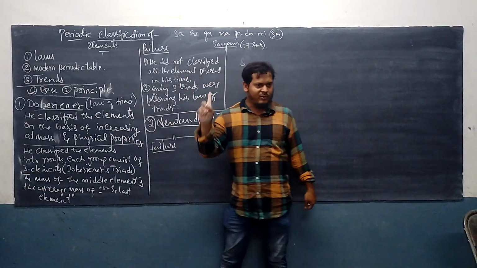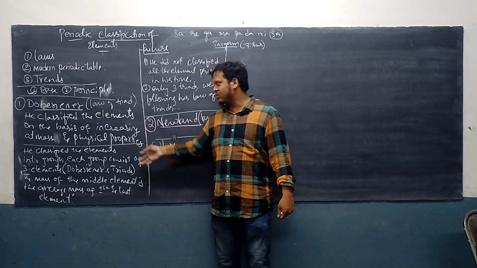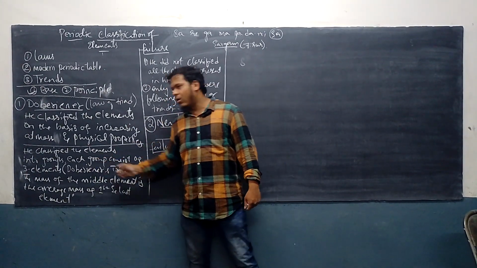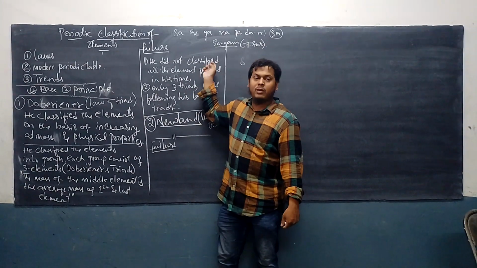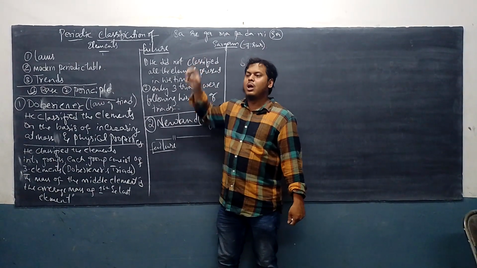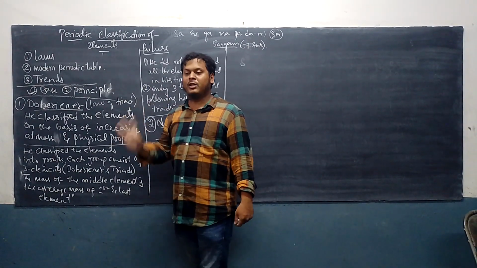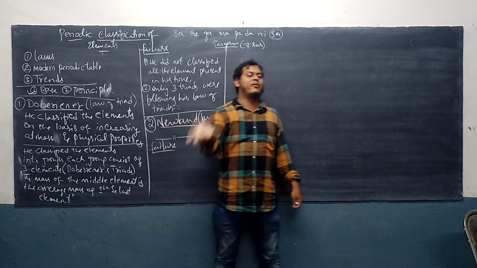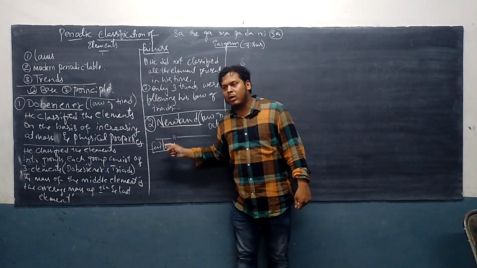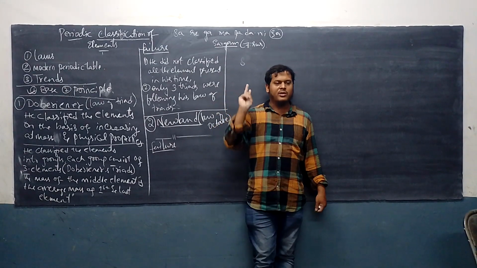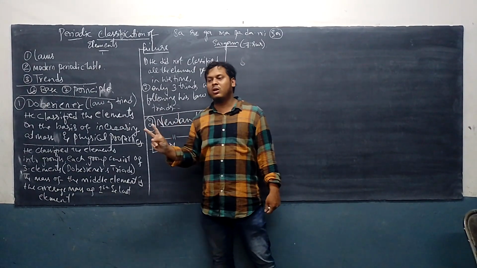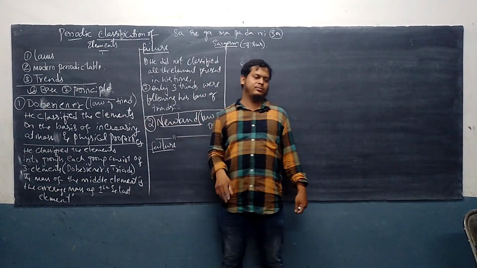That was the first failure. Second failure, again the same thing. His law, that every 8th element is similar to the first element, was followed up to calcium. Elements after calcium were not following this law. These are the two major disadvantages of Newland.